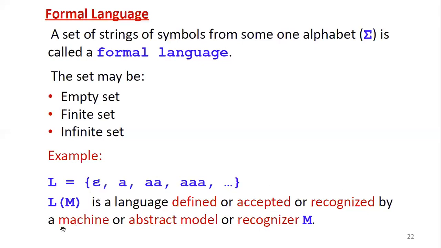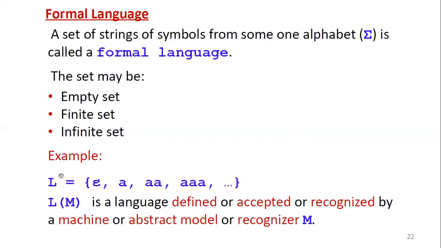Wherever you hear the term machine, abstract model, abstract machine or recognizer in our course, formal language and automata theory, that is denoted by capital M. Then the language that is defined, accepted or recognized by the model, recognizer or machine is denoted by L of M. The entire concept of this subject depends on this definition, L of M, where L is language and M is machine or model.